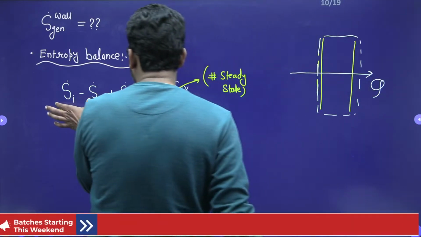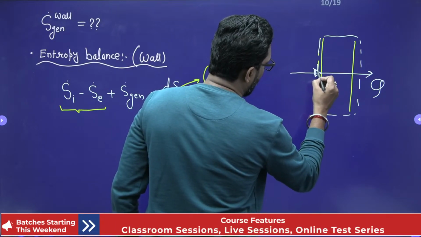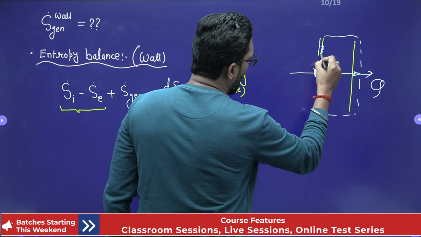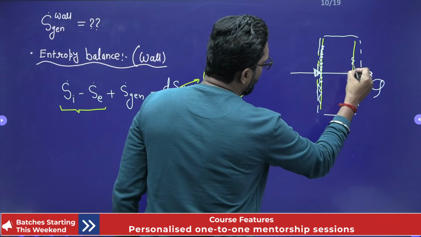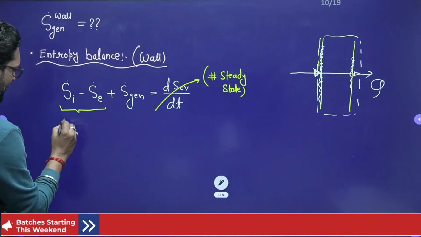So what is the entropy transfer? The entropy in: heat will enter at this surface and heat will exit from the other surface. If you take this surface, heat is added, so positive. Here it exits, so negative. So S in, what is the S in?